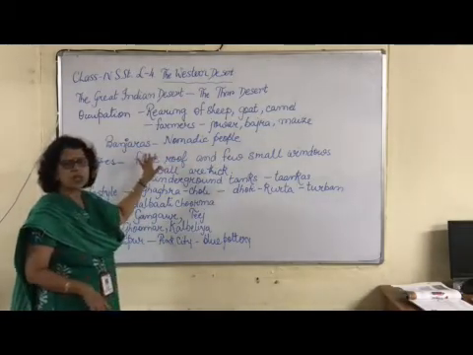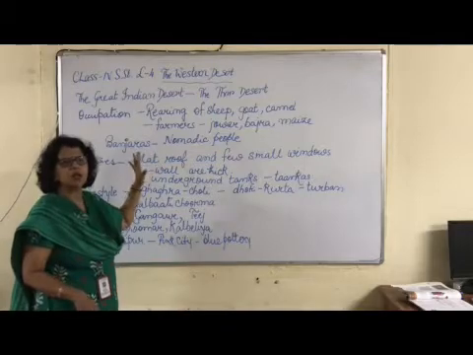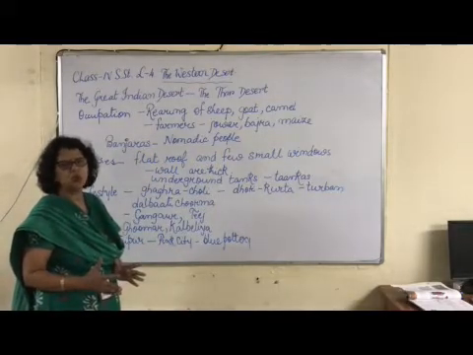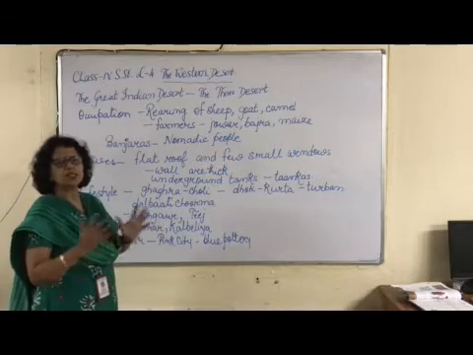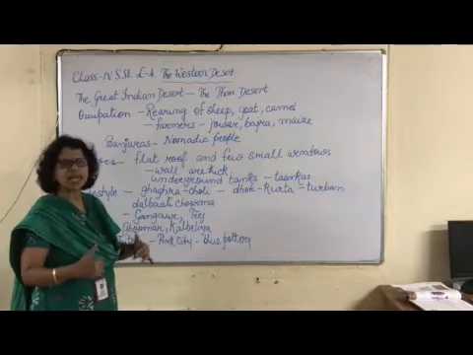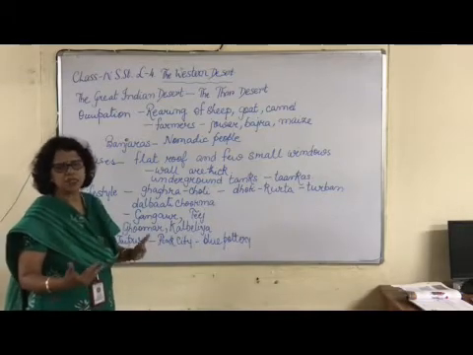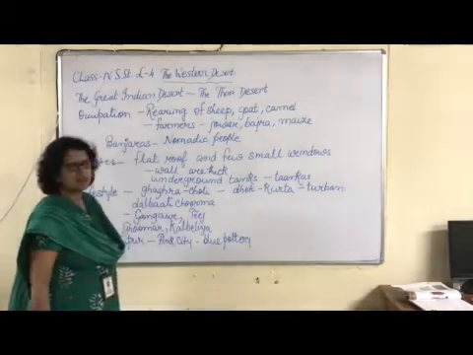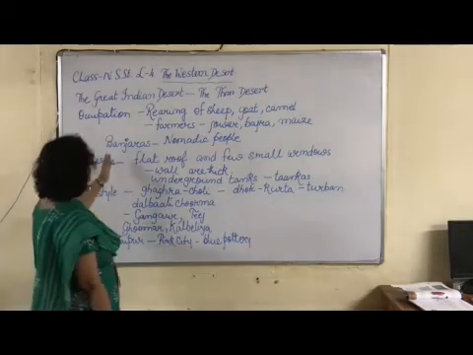These banjaras are very common in Rajasthan because there is very little water, and so they have to move from one place to another in search of water and food for themselves as well as their animals. So these banjaras' life is very difficult in Rajasthan.